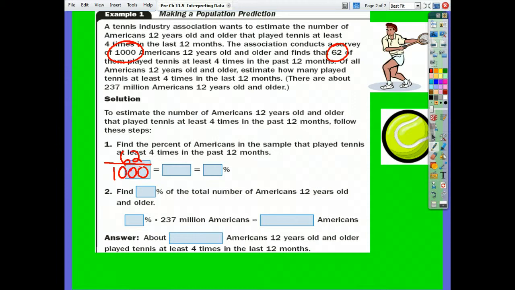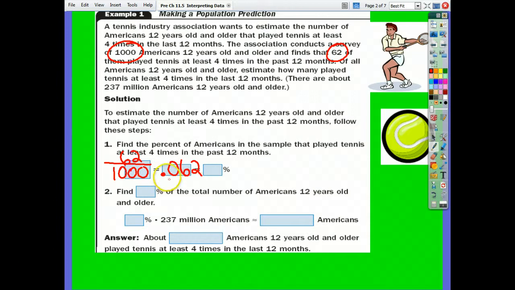Even without using a calculator, what would it be? 62 as a decimal. 0.062 is our decimal.